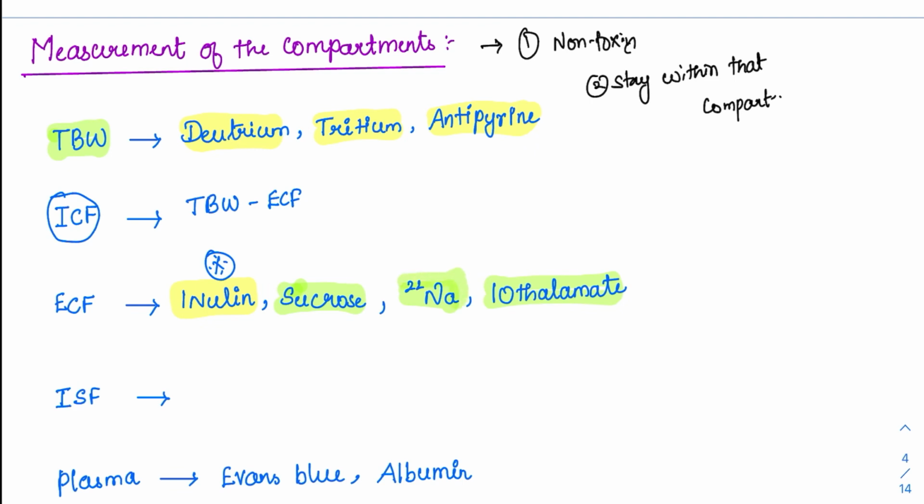For example, if they ask what substances are used to measure ICF, they will give options of these two substances, deuterium and inulin, because when I measure deuterium, it gives me the total body water. When I measure inulin, it gives me the ECF. So finally, ICF can be calculated.